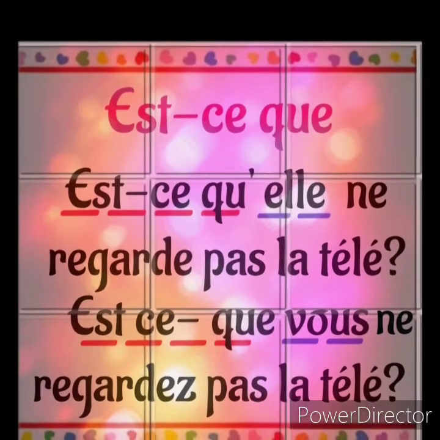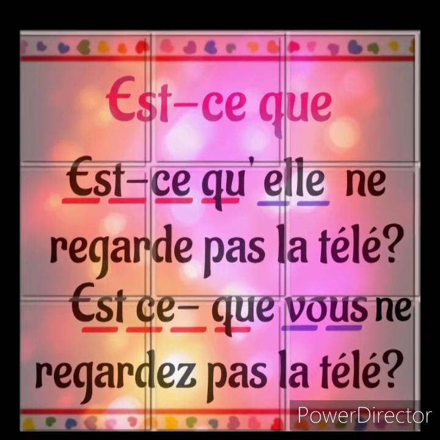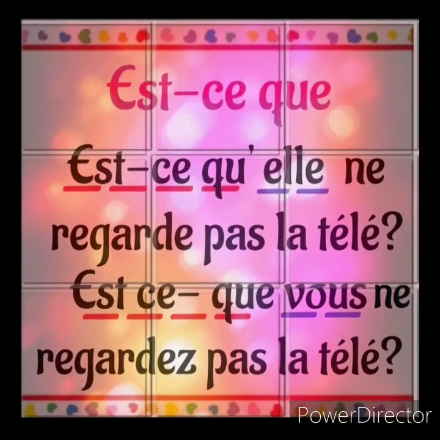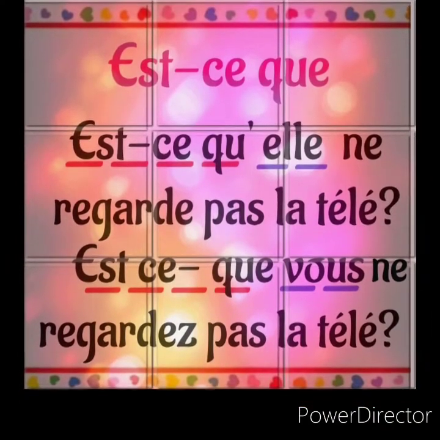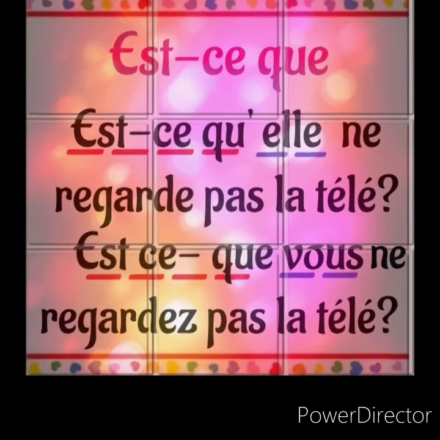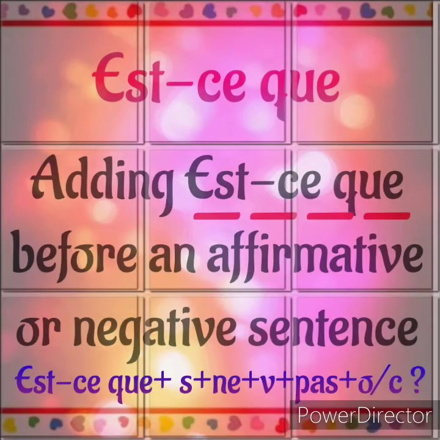Example for a negative sentence. Est-ce qu'elle ne regarde pas la télé? Est-ce que vous ne regardez pas la télé? Here also, before a negative sentence, if you add est-ce que, it is also an est-ce que formation.